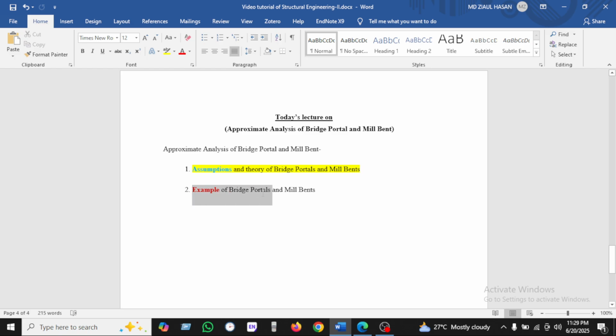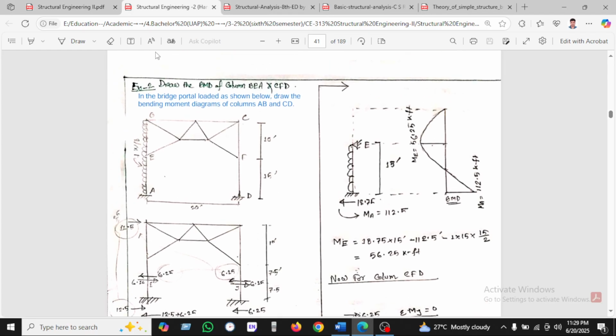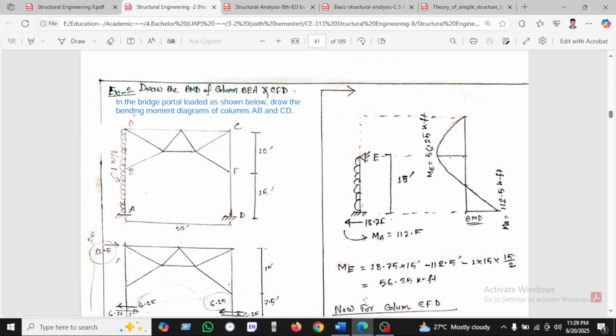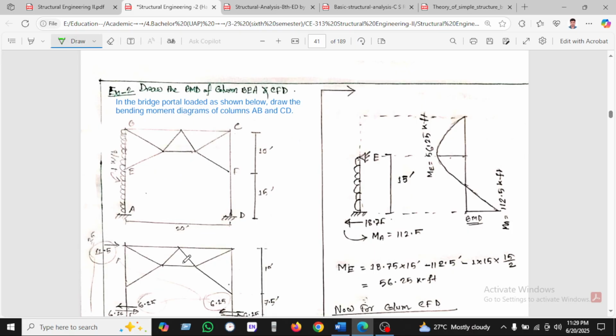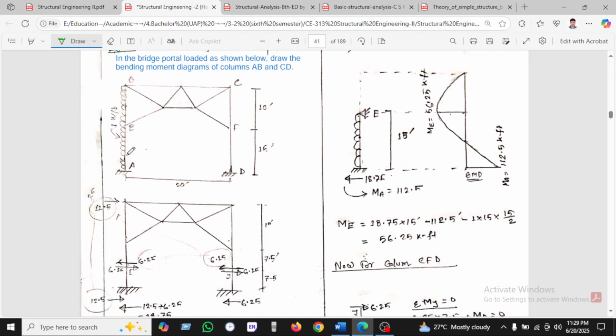Now we can see the example of the bridge portal and mill bent. So let's see here. We can see here the bridge portal loaded as shown below. Draw the bending moment diagram of column AB. This is A and this is B, and C, D. This is C, this is D. Okay, so you can see here one load is given, and the height is 15, this is 10, and this is 20.